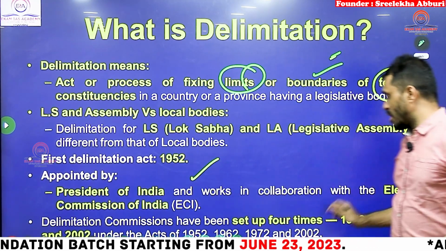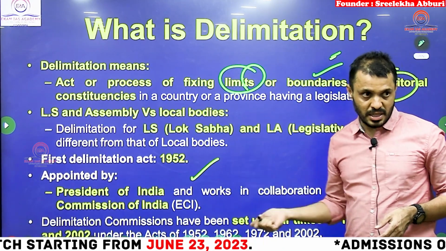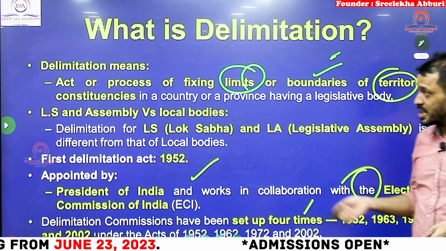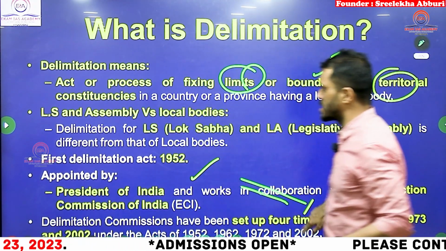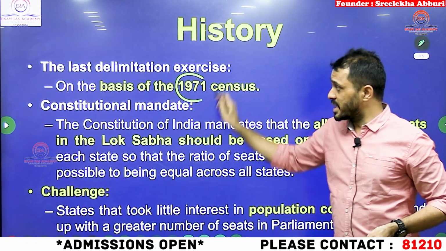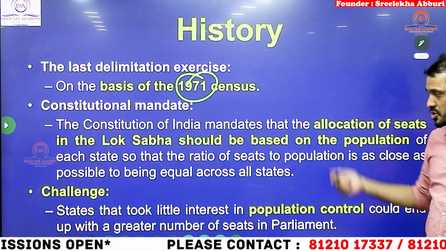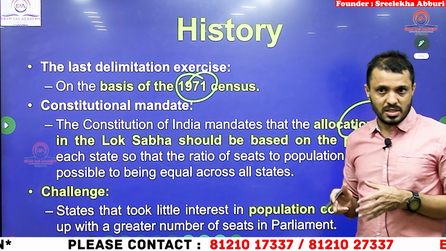So who will appoint? Obviously, the President of India will appoint this delimitation commission. Next, so far, how many times has a delimitation commission been set up? Four times the delimitation commission has been set up, students. Next, delimitation now, based on which year? 1971. And the constitutional mandate: in the Constitution, Article 82 talks about the number of seats in the Lok Sabha and Assembly.